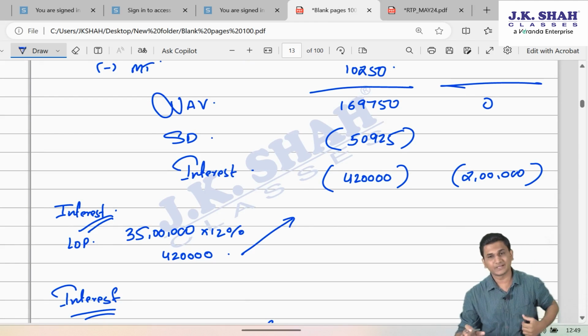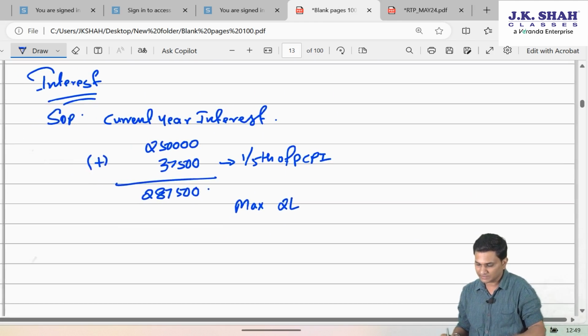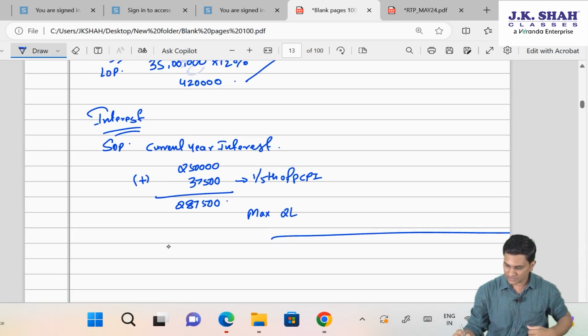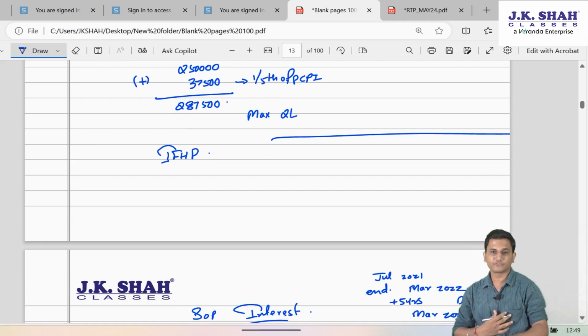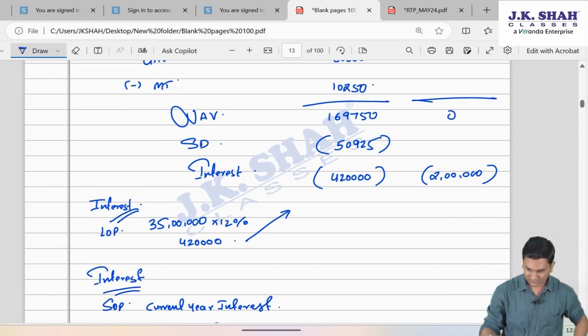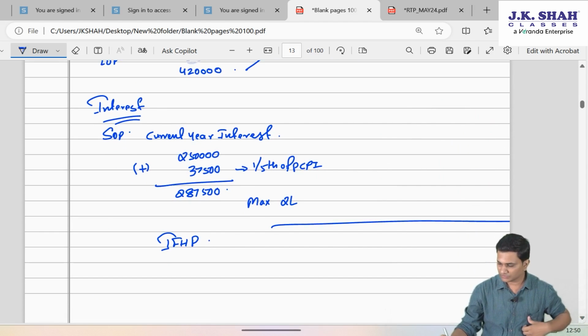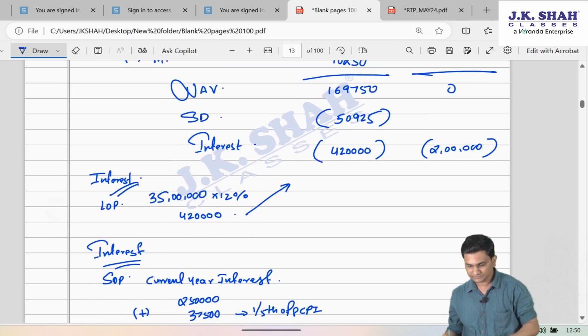Now friends, if you do like this, you will get the incomes in this manner. Your income from house property from LOP of Delhi, 1175 negative, that is a loss.